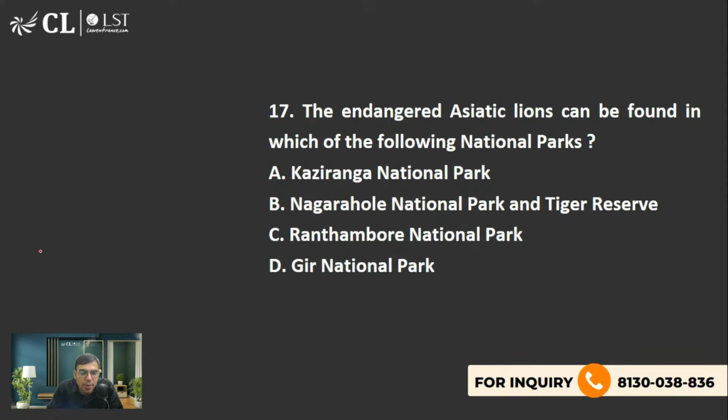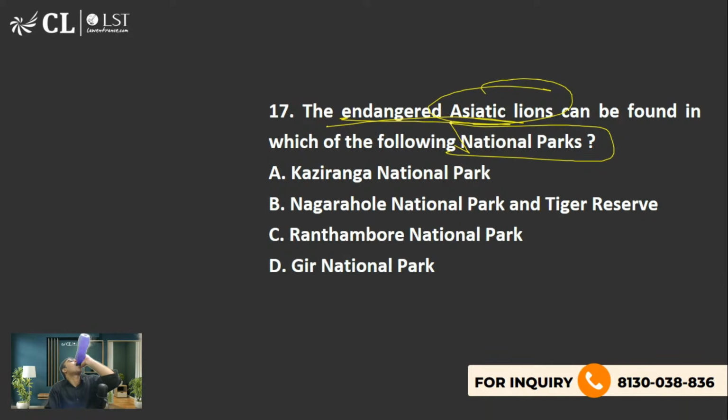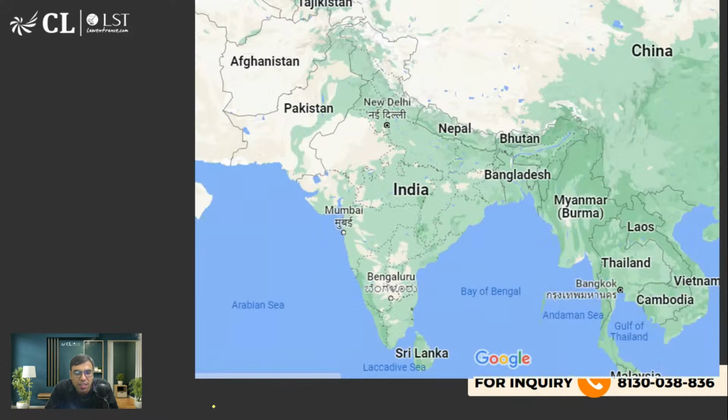The next is question number 17. The endangered Asiatic lions can be found in which of the following national parks? This is the only place, I think, in the entire world where you will find Asiatic lions. Yes, Sarah, you're right. The right answer is option D. Gir National Park is the right answer to this question. This is Gujarat, here you found Gir National Park.